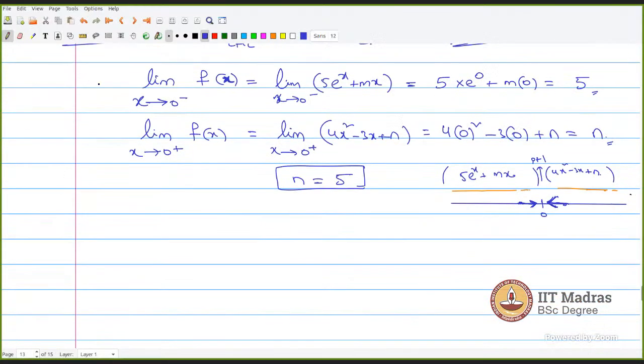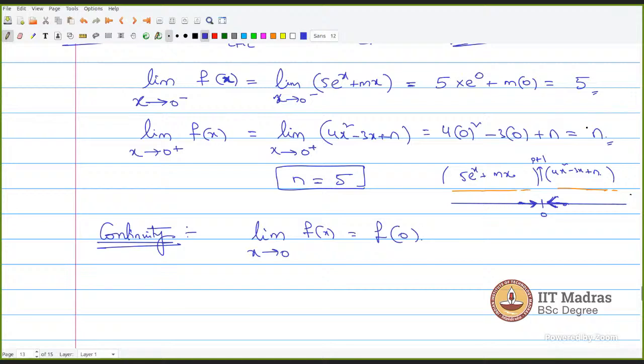So we have checked the limits. Now the second step is that this limit value should be equal to the function value for continuity. For continuity, limit x tends to 0, f of x should be equal to f of 0.